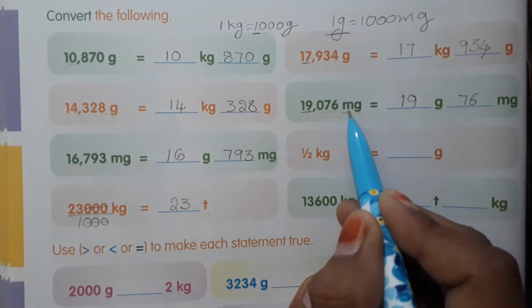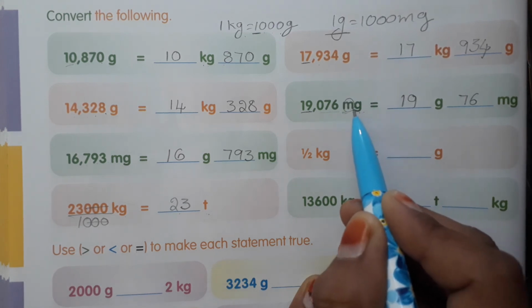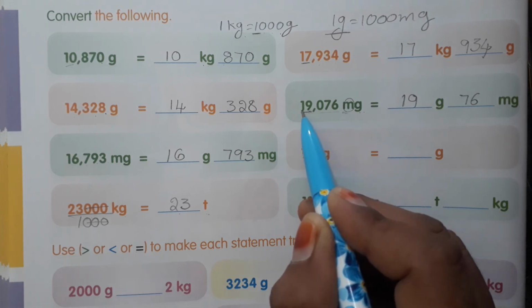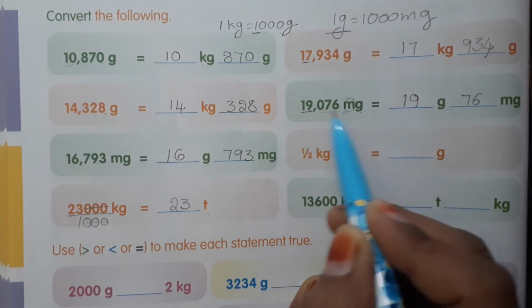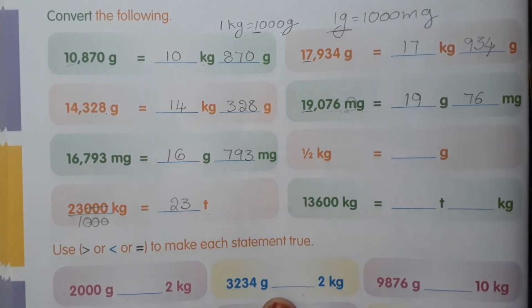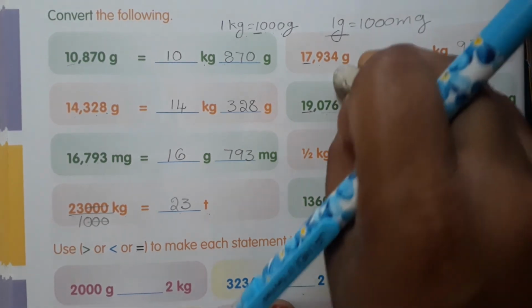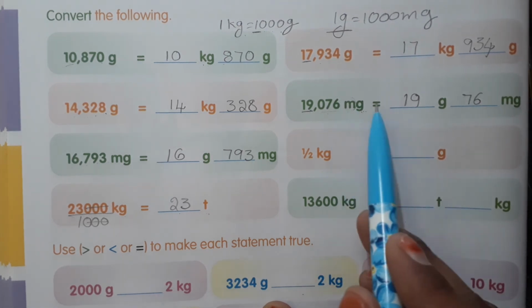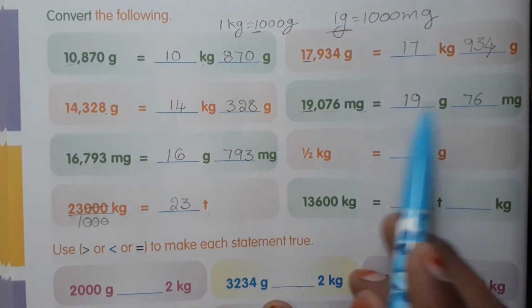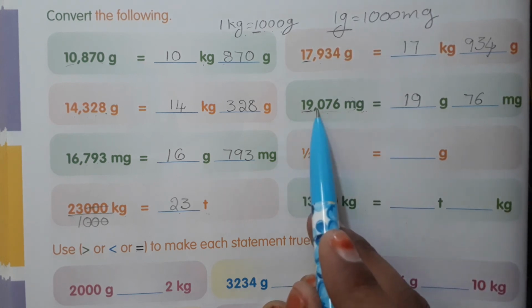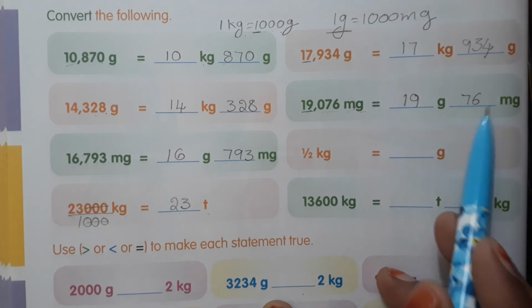If they were given in grams, not milligrams, the thousands and 10,000s places would be kgs and the remaining number grams. But here they are given in milligrams, so you have to convert into grams and milligrams. Here also the thousands and 10,000s places are grams and the remaining number is milligrams.